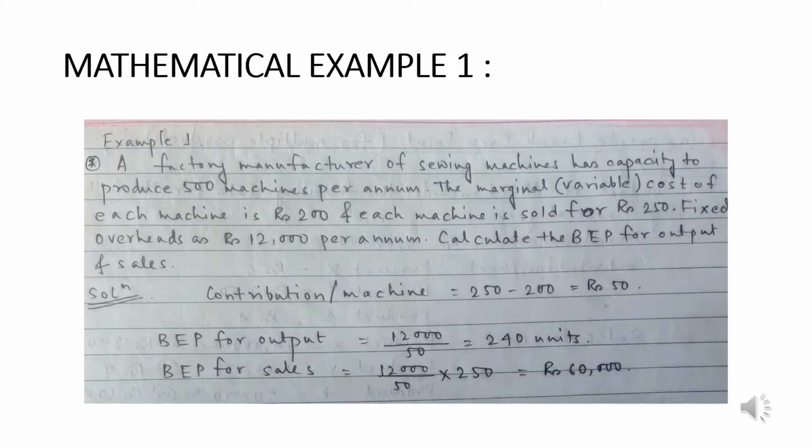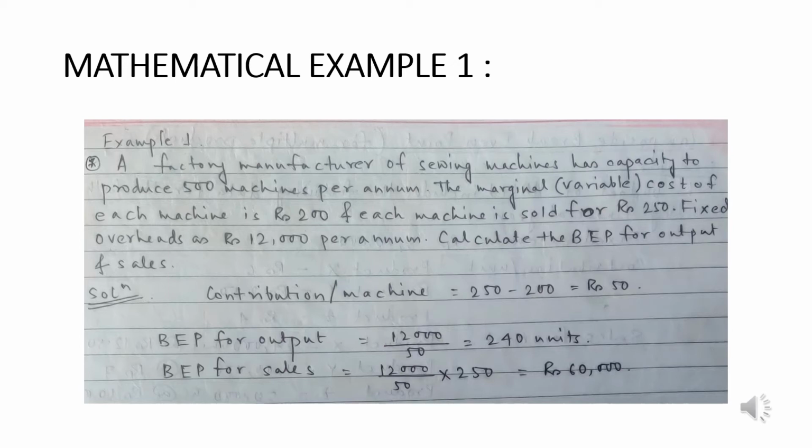So contribution per unit will be 50, deducting 200 from 250. Now to find out break-even point for output, break-even point for output becomes fixed cost divided by contribution per unit. If we put in the figures of fixed cost and contribution per unit, we get the figure of 240 units.